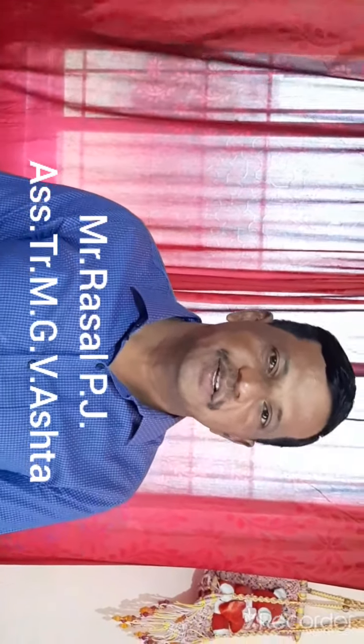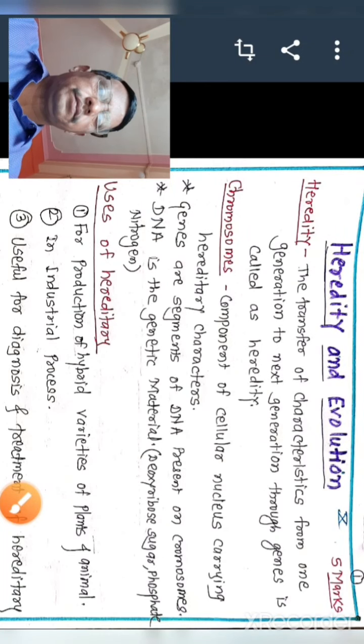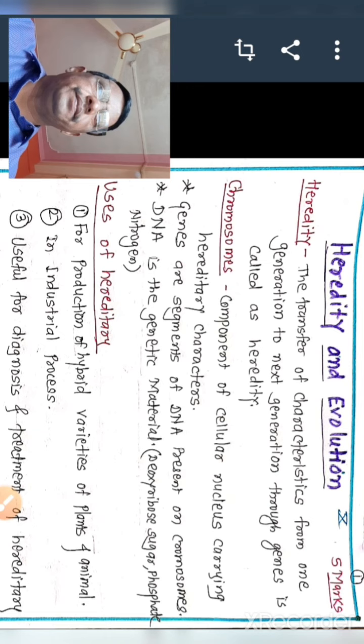Today we start a new chapter for the 10th standard, Heredity and Evolution. In 9th standard you learned what is meant by gene, what is meant by chromosome, the types of chromosome, the structure of DNA, structure of RNA, and genetic disorders and theory. Today we will start heredity and evolution.